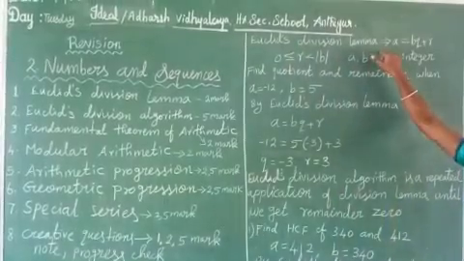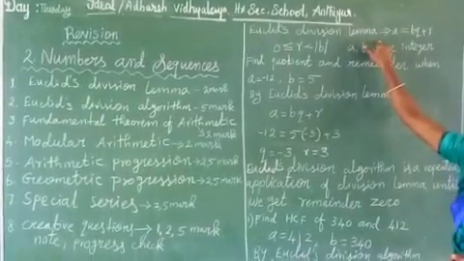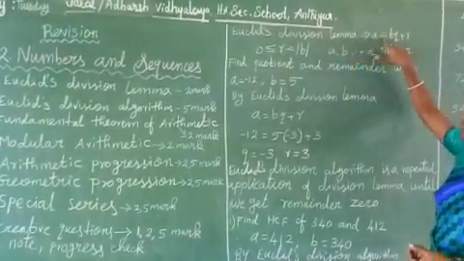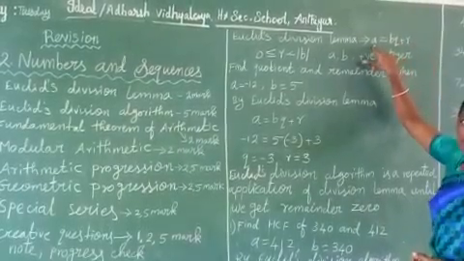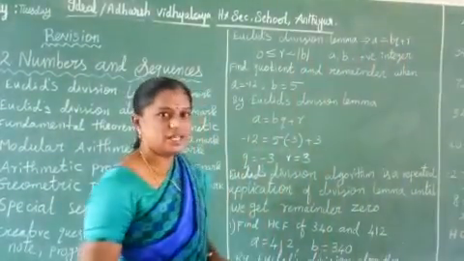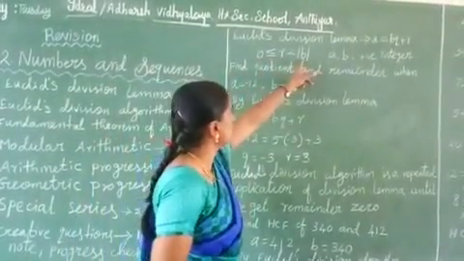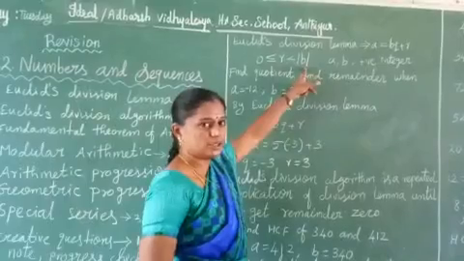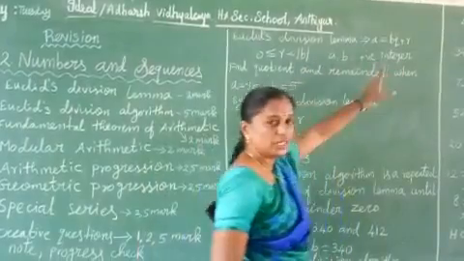This one we already studied in division algorithm. What is the division algorithm? Dividend is equal to divisor into quotient plus remainder. So the same thing, a is equal to bq plus r. Here a is a dividend, b is a divisor, q is a quotient, and r is a remainder. So here remainder lies between 0 and b. So 0 less than or equal to r less than modulus b. Modulus b means absolute value, and a and b are positive integers.